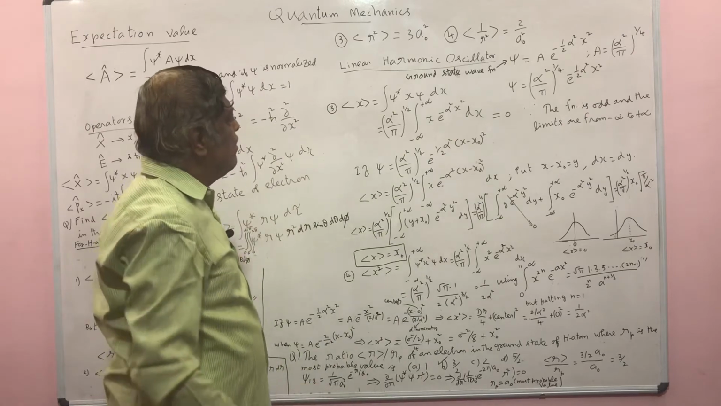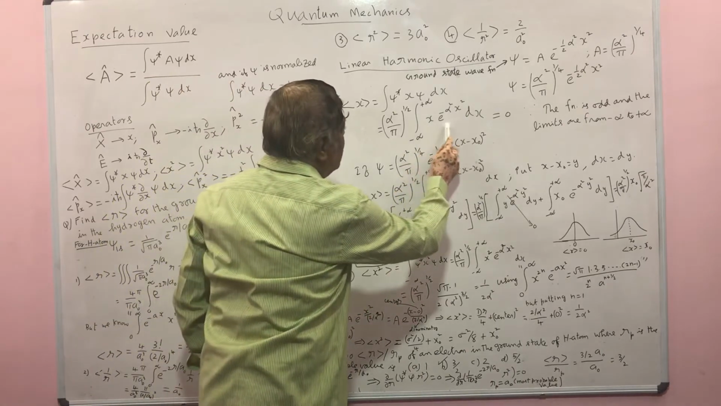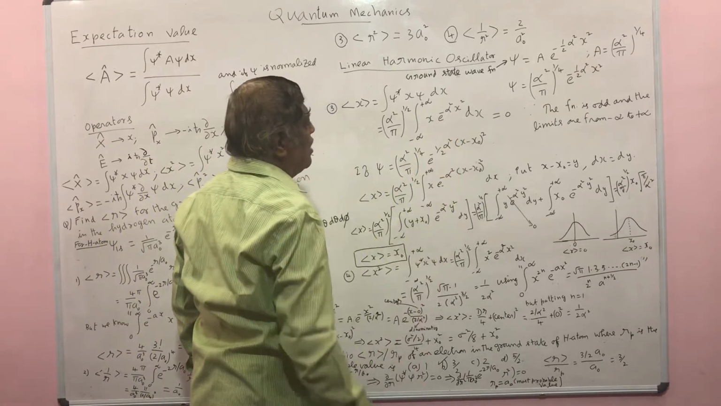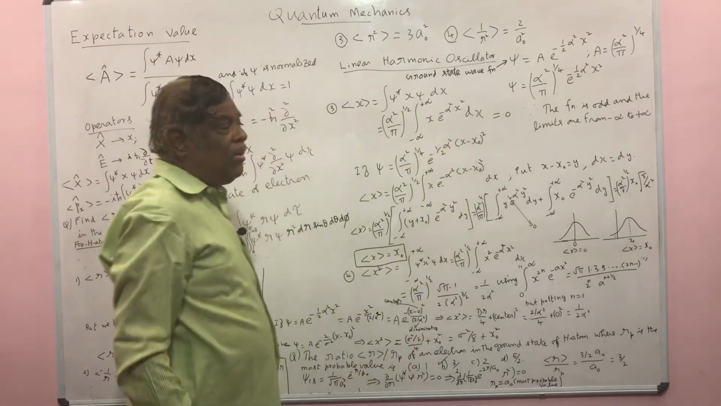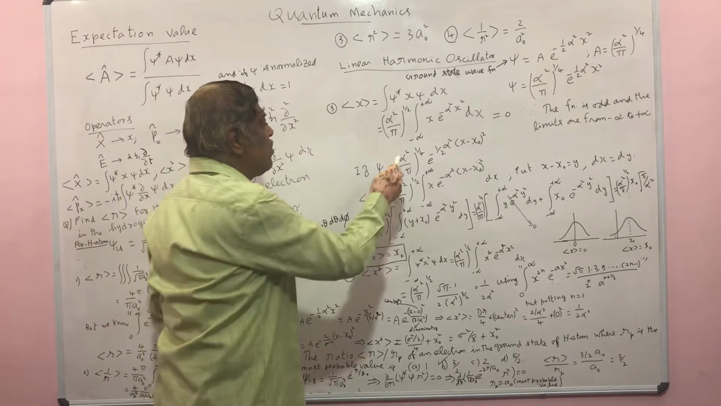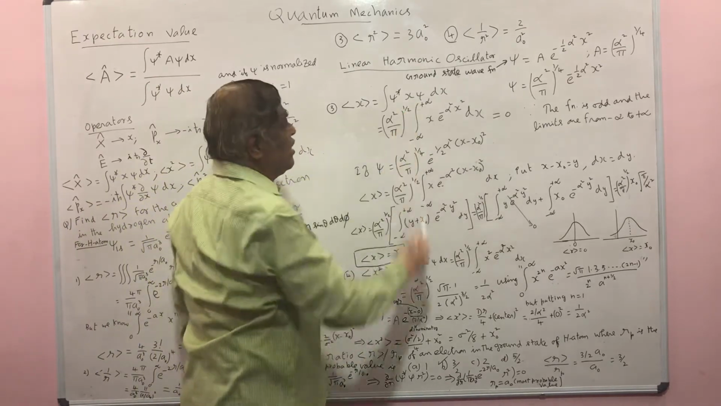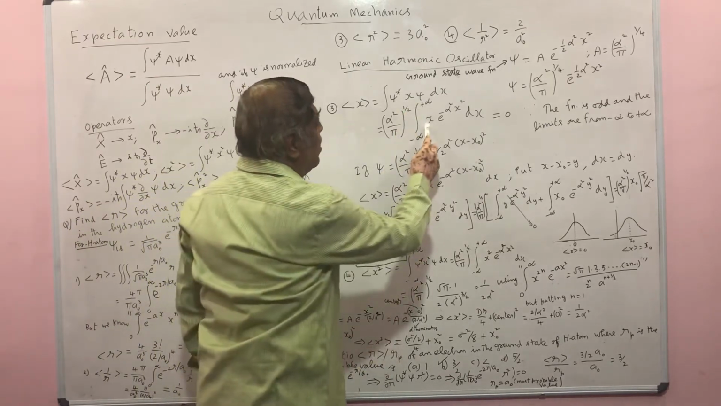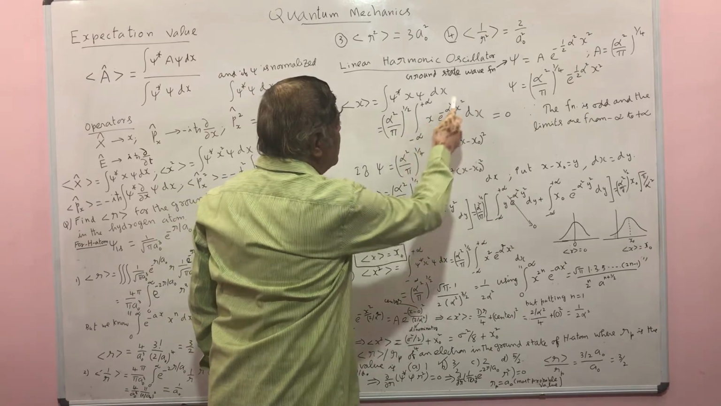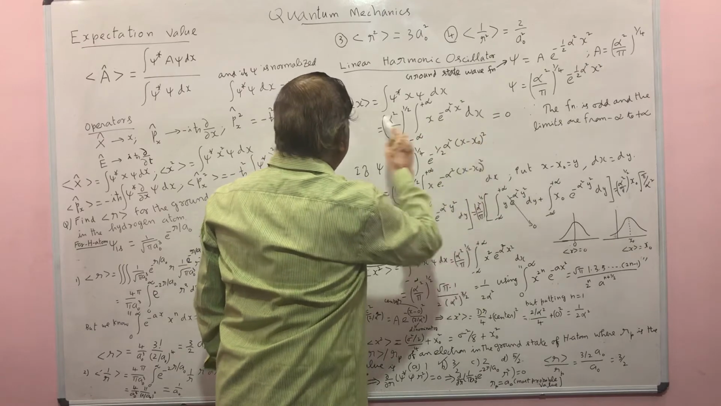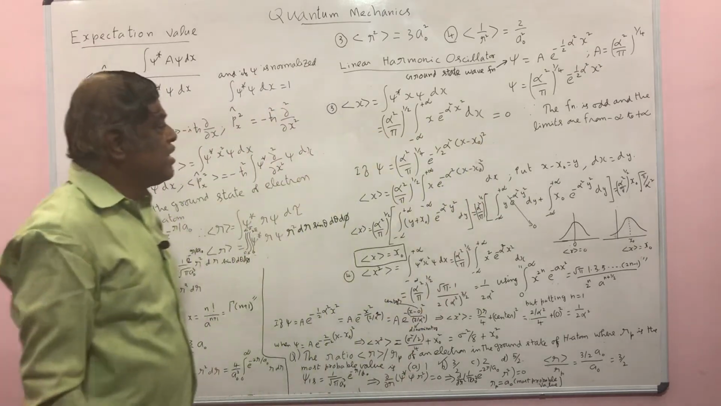Now what is the value? This x e power minus alpha square x square is an odd function, and the integral is from minus infinity to plus infinity. Since it is an odd function and the integral is from minus infinity to plus infinity, this integral value is 0. Therefore, the expectation value of x is equal to 0.